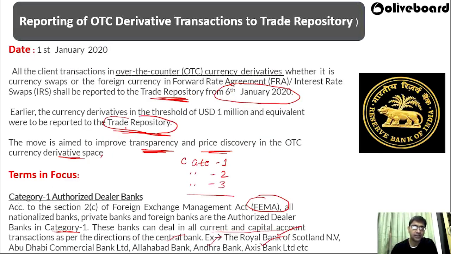So in this notification, that is reporting of OTC derivatives, we have learned about OTC, trade repository, then what are the terms and focus, that is authorized dealer bank. You should know what is authorized dealer bank. So under category 1, authorized dealer bank has been defined as all the nationalized foreign banks and private banks. So these are all authorized dealer banks, and you should also know under which section this has been defined, that is Foreign Exchange Management Act. Under Foreign Exchange Management Act, all these things have been defined.